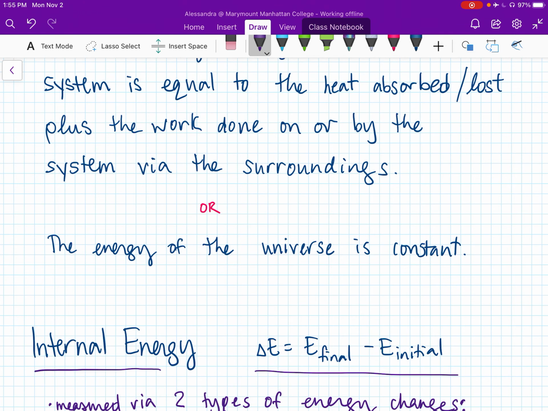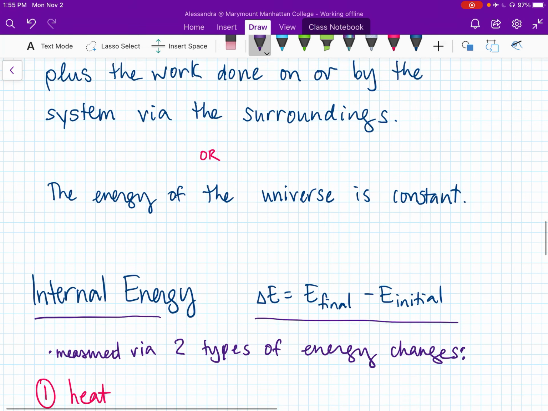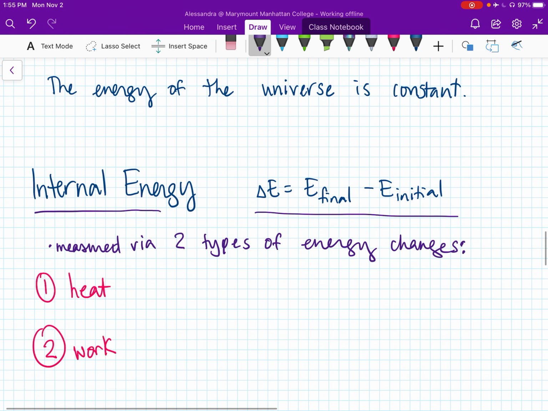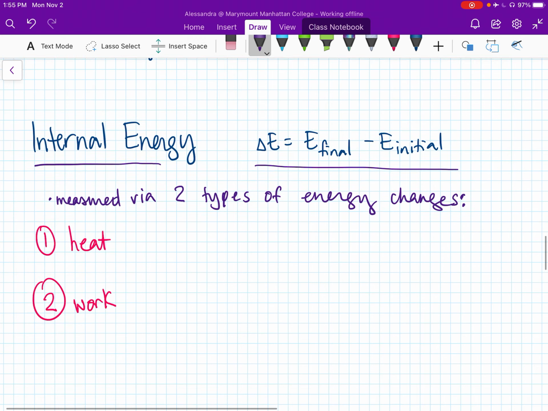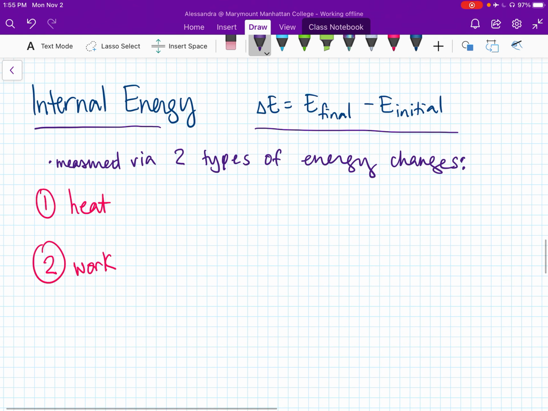We're looking at all of the energy in the system. So we can't measure the absolute internal energy, but we can look at the changes in internal energy. So only delta E can be measured, not E by itself. And we can measure delta E through two types of energy changes, heat and work.